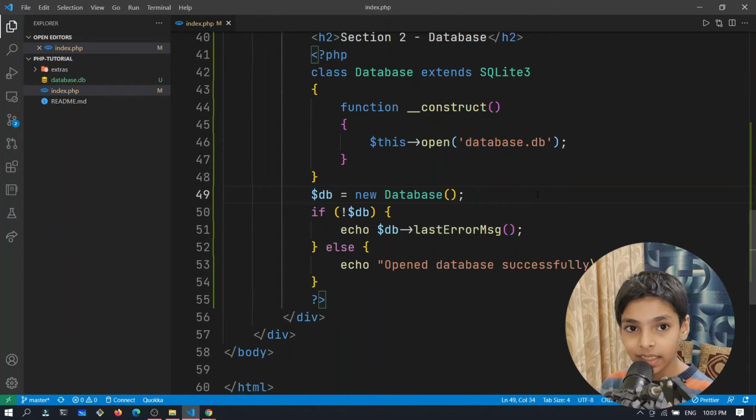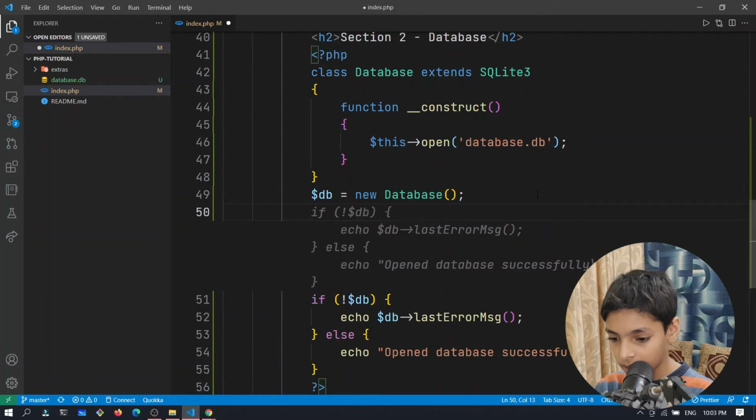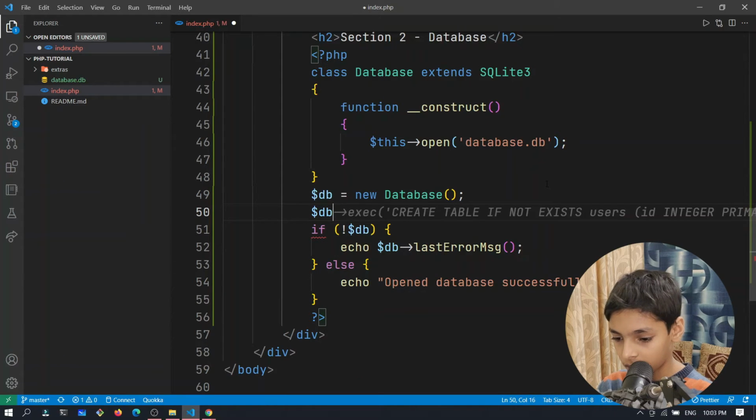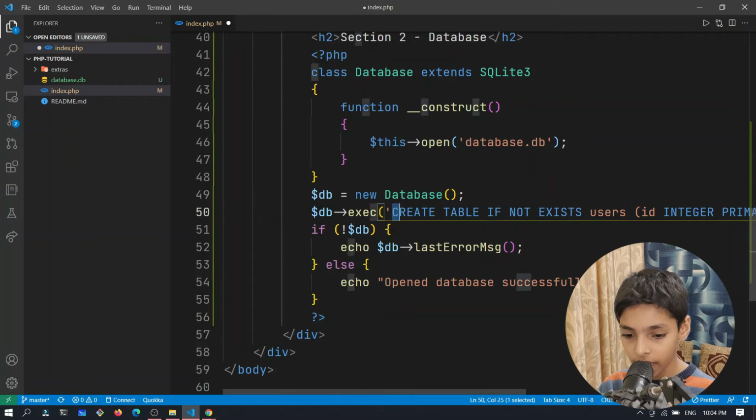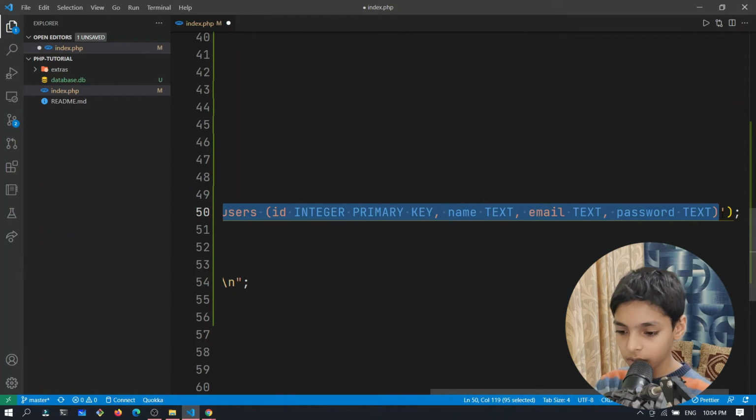Now to execute some SQL in it, we can say $db, actually not dot, you say it like this, exec, and inside of this we need to provide a SQL.